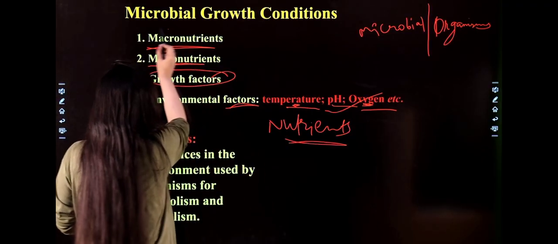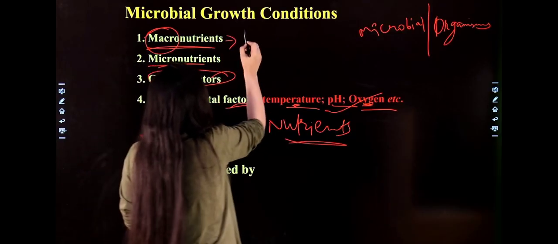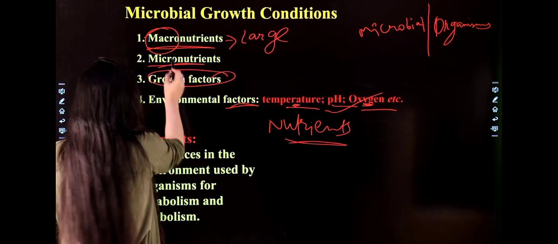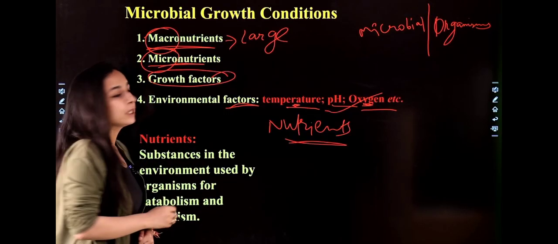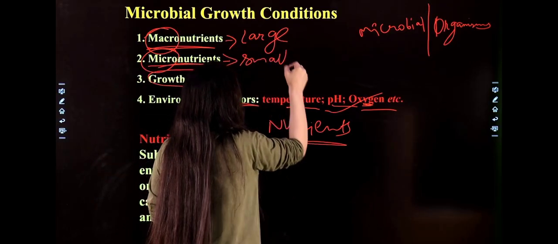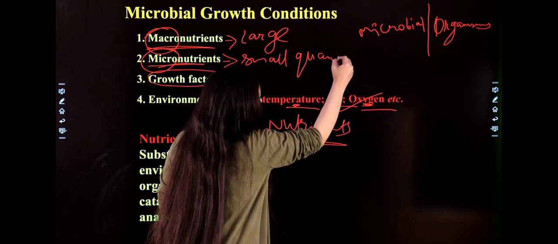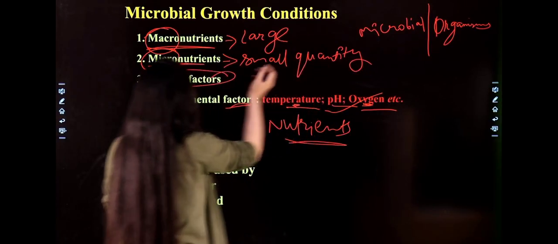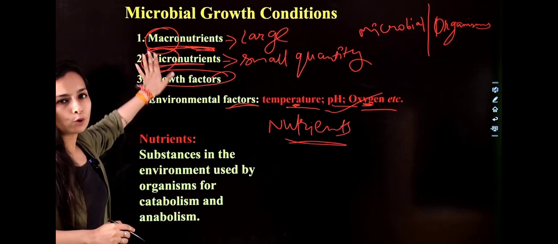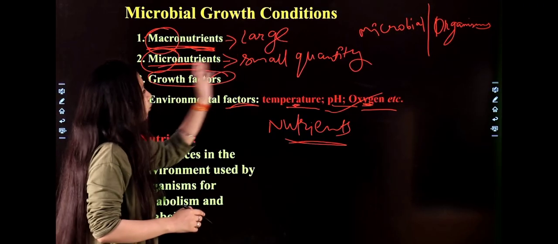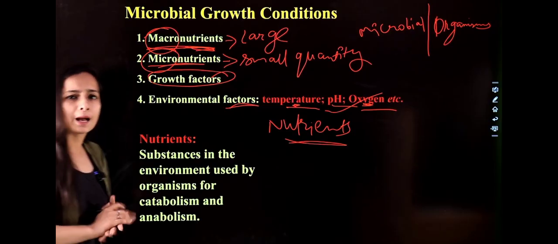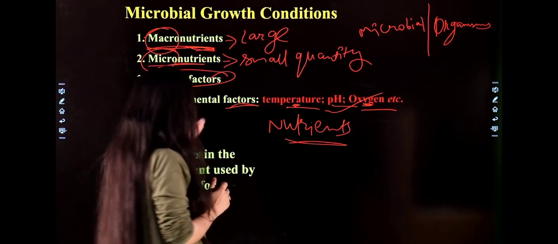Macro means the nutrition that is required in large amounts for their growth, right? On the other hand, micronutrients are those nutrients which are required in small quantity for their growth. We are aware of macro and micro: macro is the large and micro is the small quantity. Now what is nutrition? We can say micronutrition, macronutrition, or different types of nutrition.